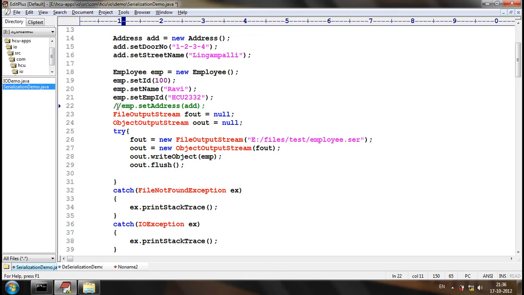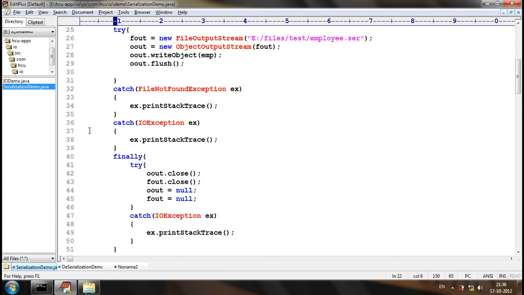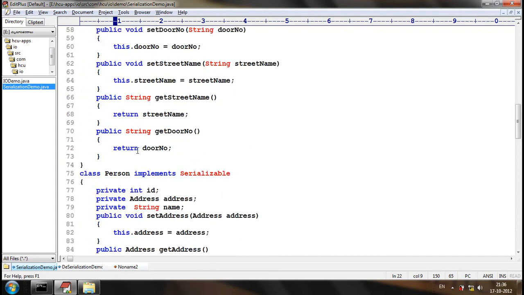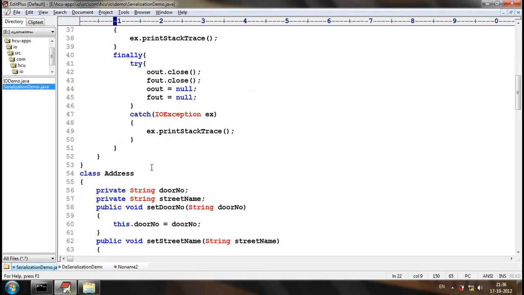As a convention, if the class is supposed to be serialized, then we should make all of its attributes serializable. So we should even implement Serializable in Address. That's the perfect way.